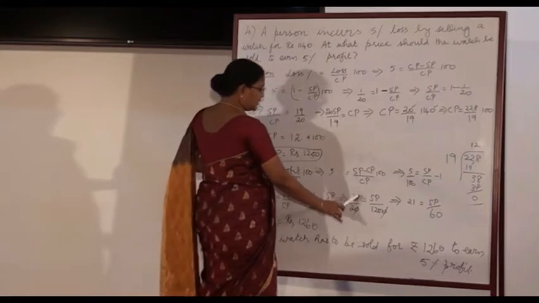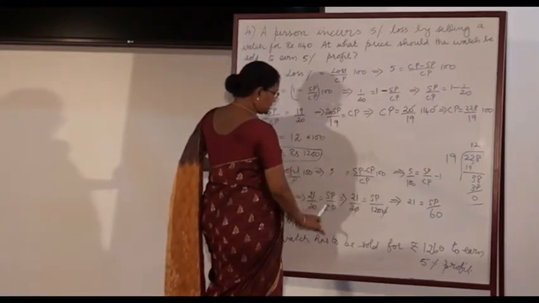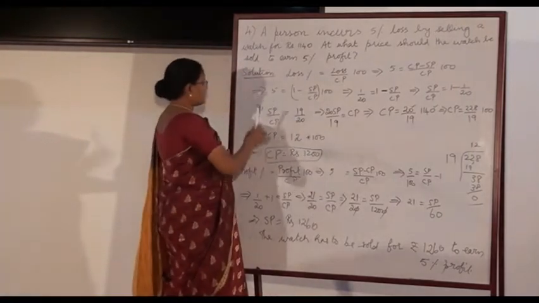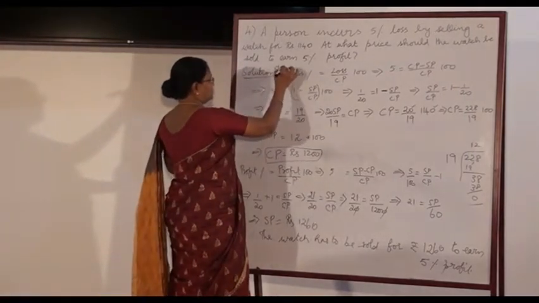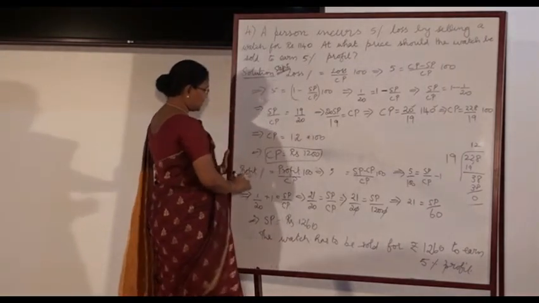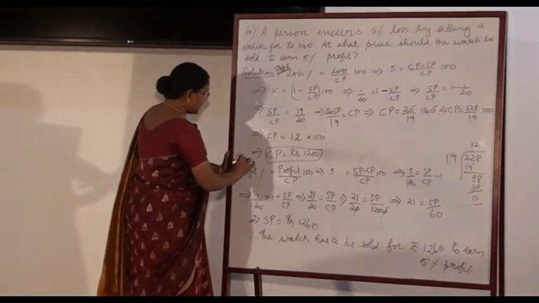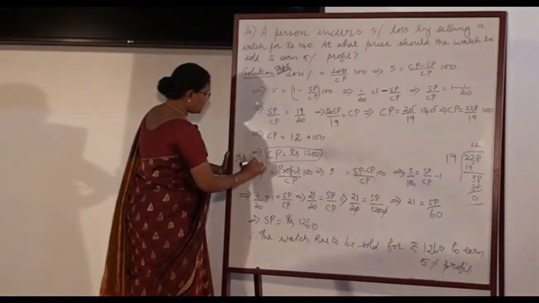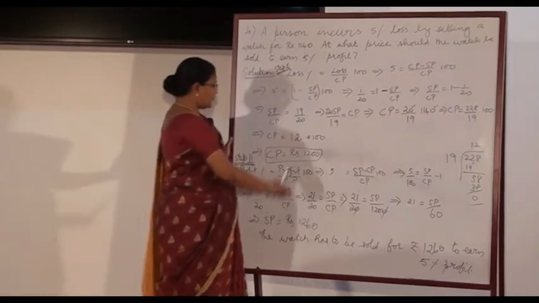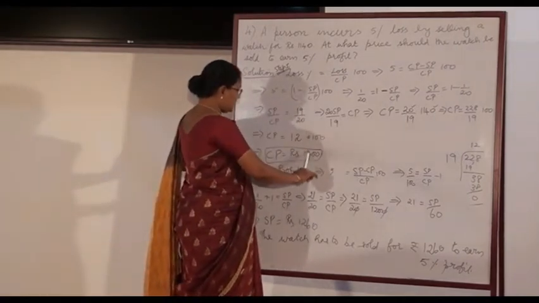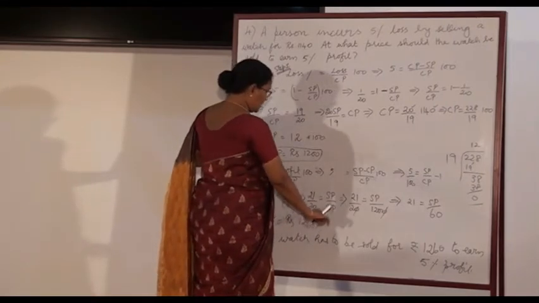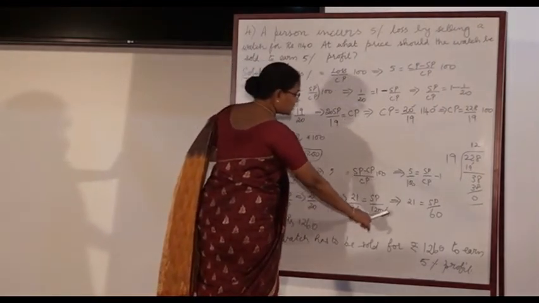This implies 21 by 20 is equal to SP by CP, substituting for CP, which we have already calculated in the first step. This is step 1, where from the data we are calculating the CP value. This is step 2, where we are calculating the SP value if the person wants the profit to be 5%. What we have got in step 1, that CP value, we are using here. Substitute for CP, it is 1200.